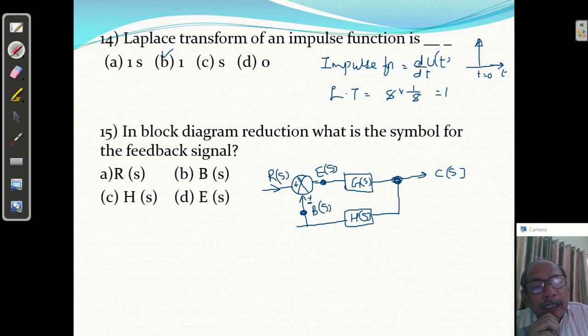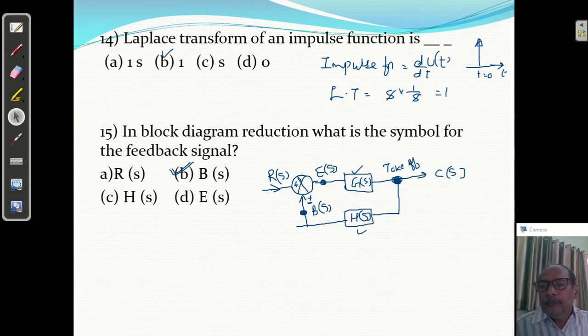This is called the takeoff point. We are taking the feedback from the output. Now, what is the question? In block diagram reduction, what is the symbol for the feedback signal? It is represented by B of S, right? Answer B is correct. This is called the error signal, reference input, controlled output, forward path gain G of S, feedback path gain H of S. So this terminology should be clear, right?